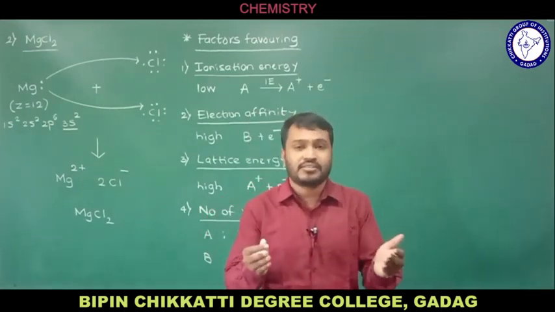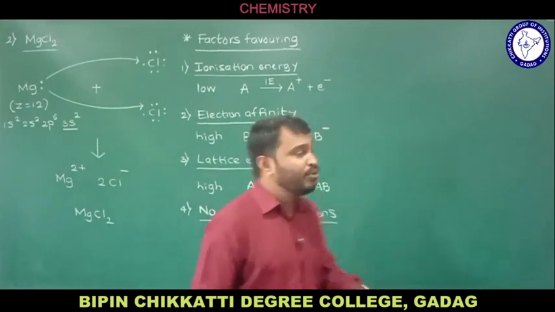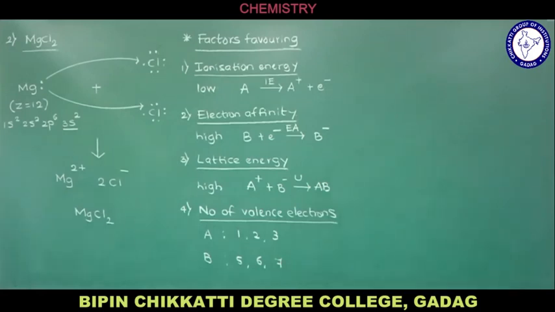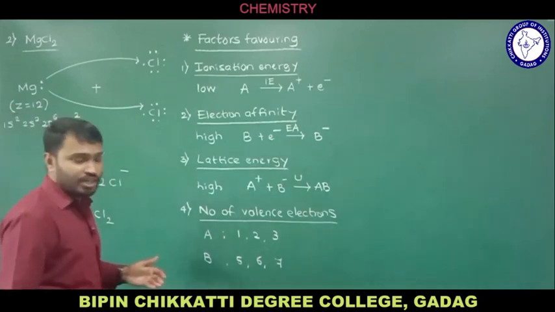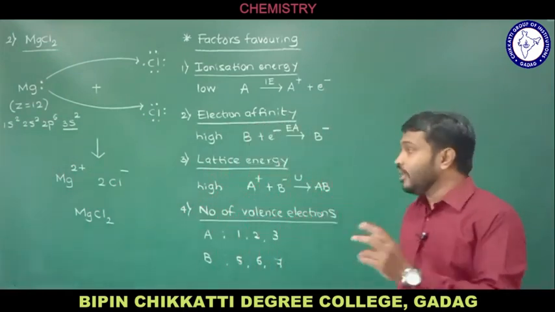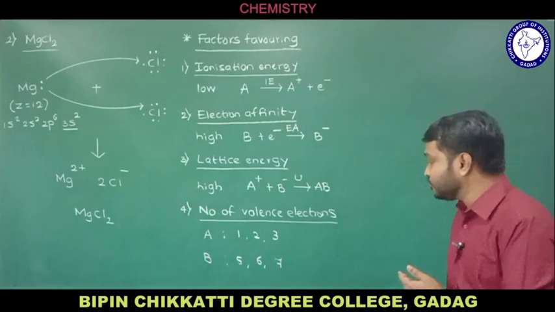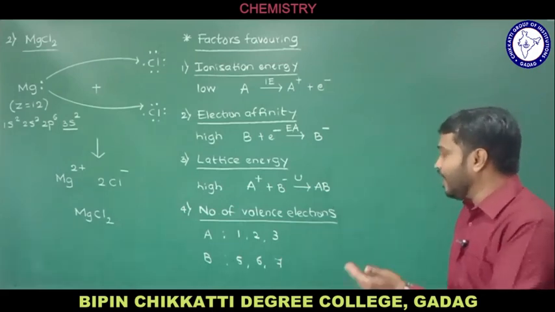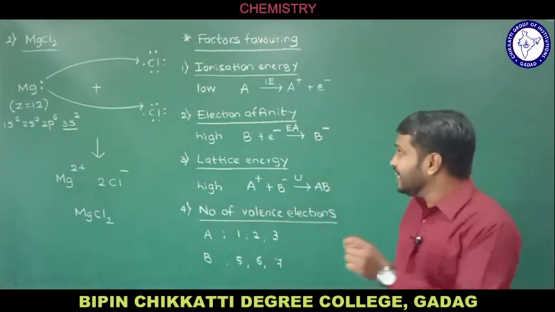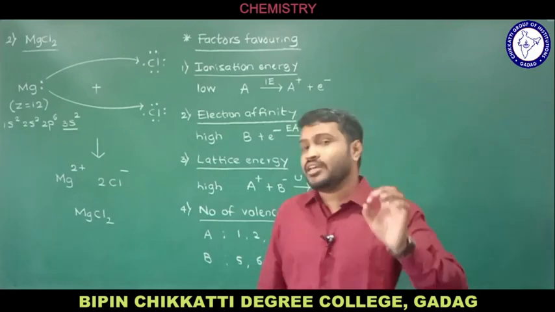So these are the factors favoring the formation of an ionic compound. Totally 4 factors I explained. The first one is ionization energy, the second one is electron affinity, the third one is lattice energy, and the fourth one is the number of valence electrons. In short, for the formation of an ionic compound, low ionization energy is required, high electron affinity is required, lattice energy should be high, and the number of valence electrons of the constituent ions may be 1, 2, 3 for A and 5, 6, 7 for B, or I can say one is a metal and one is a non-metal. These are the factors favoring formation of ionic compounds.